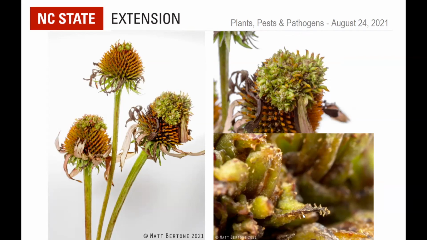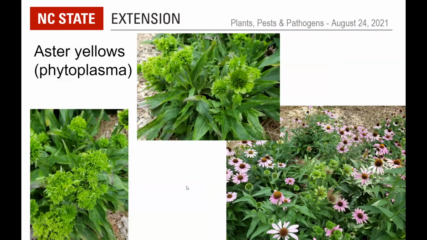So you can only see them really with a very high magnification hand lens or microscope. But otherwise, you can see the difference that we described between this and this very green, leafy type symptoms of aster yellows.